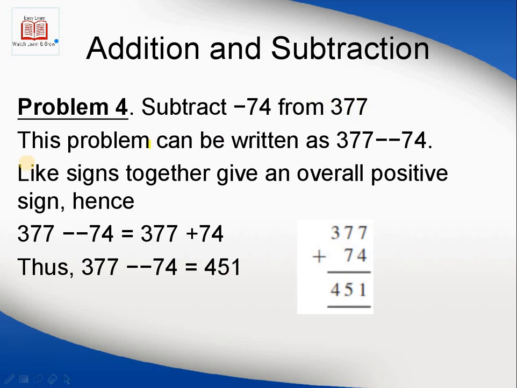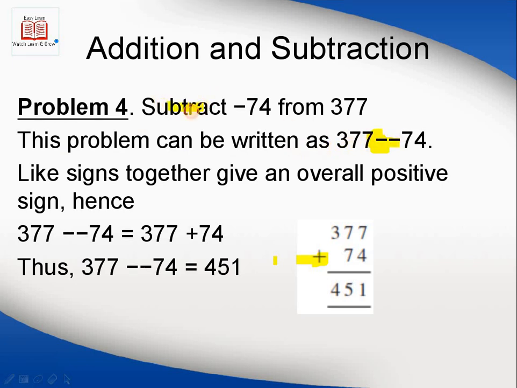You can see that the trick right now here is students may sometimes get confused and make a mistake here. They write 377, here they write negative, but here it's positive now. Students sometimes, when they are in a hurry, make this mistake: subtract minus 74 from 377, 377 minus 74.